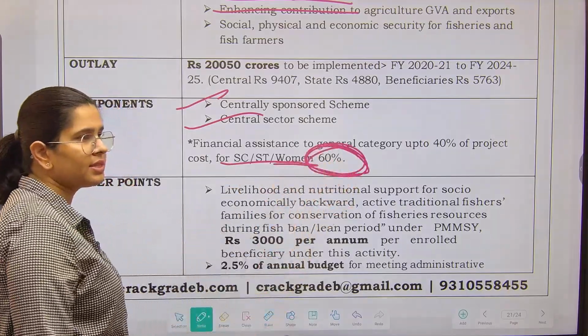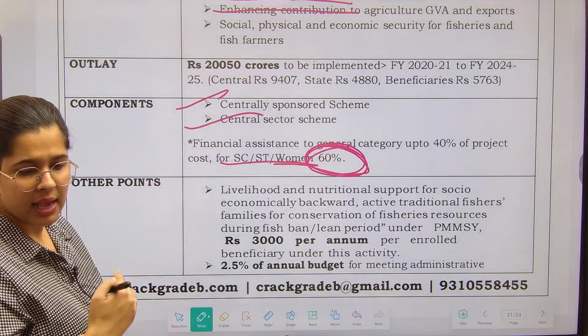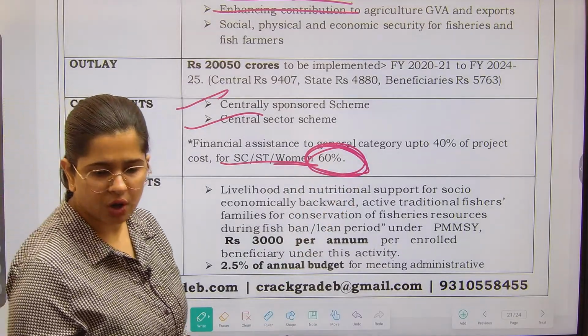So caste based segregation is also there.